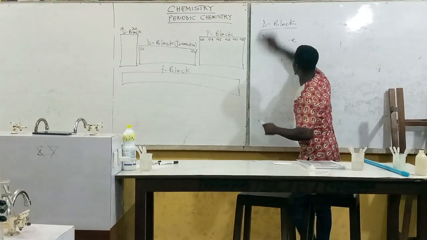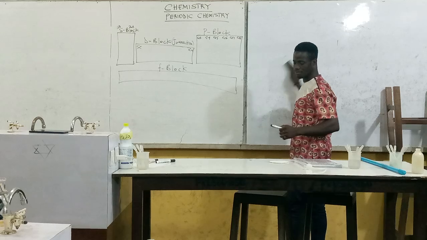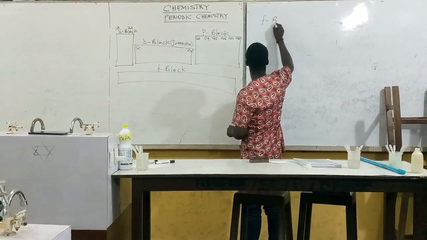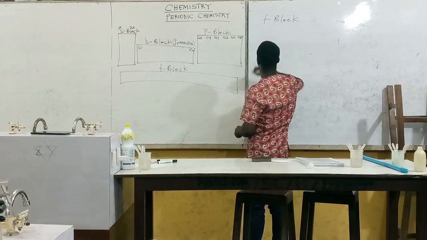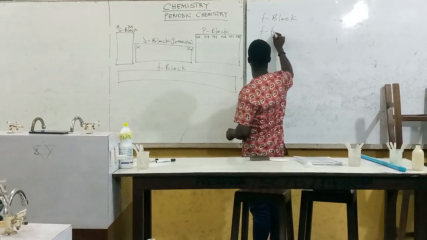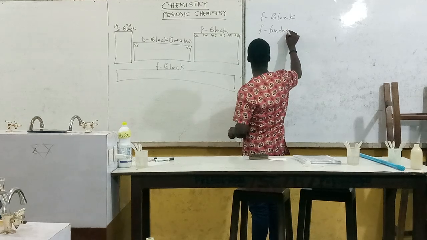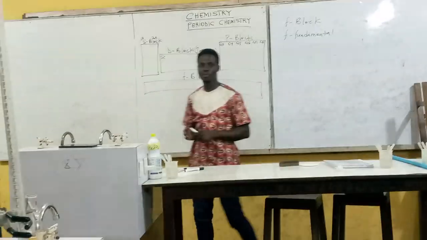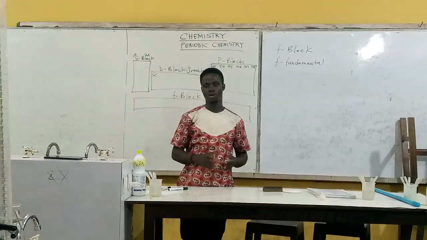Now let's come back to the F block. The name F stands for fundamental. So instead of saying fundamental block, we prefer to use the word F block.